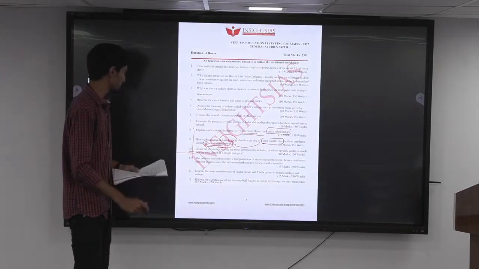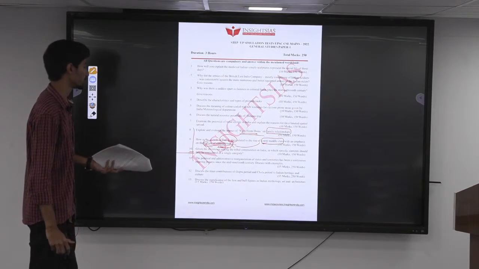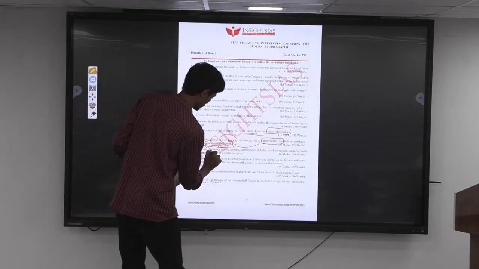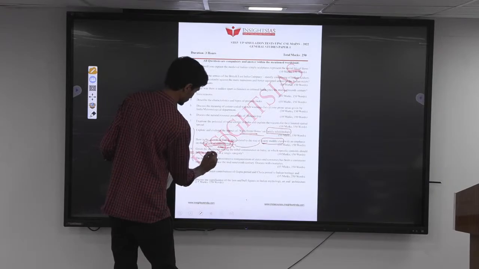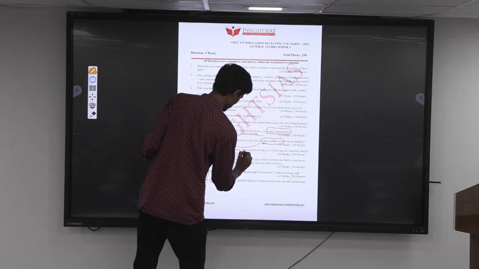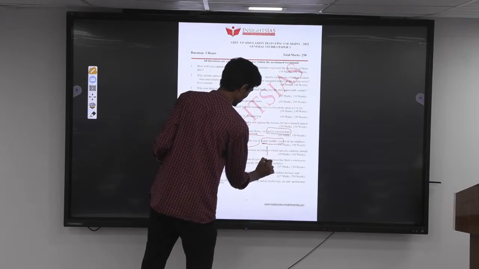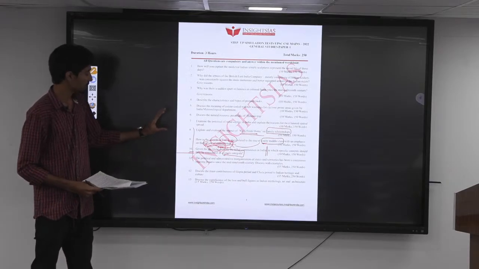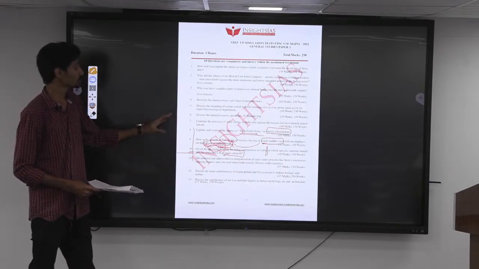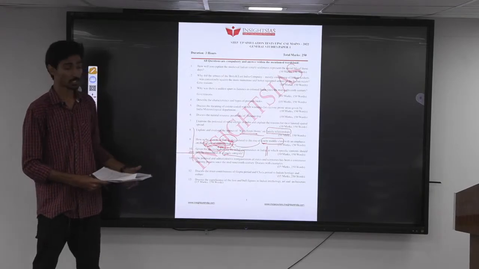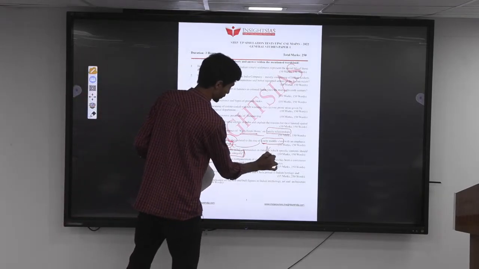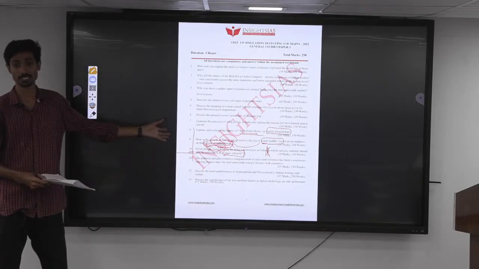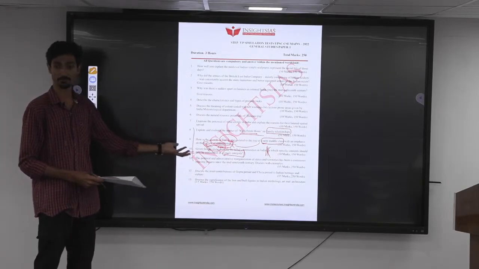So the next question is, given the diversities among the tribal communities in India, in which specific context should they be considered as a single category? So here in the first part, they are giving a statement saying there is diversity in India, but considering that, in what specific context should they be considered a single category? So the main demand here is more or less in this part. Okay, so we have to be talking about the diversities as well, but more emphasis should be given on the second part, in what context they can be considered single category.